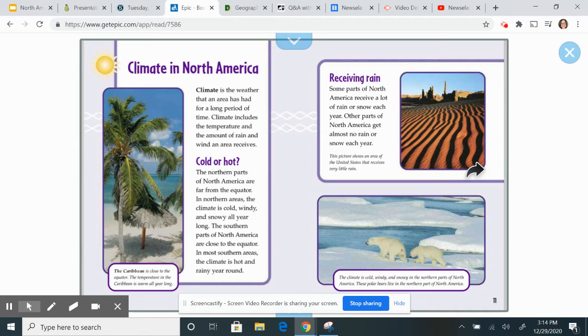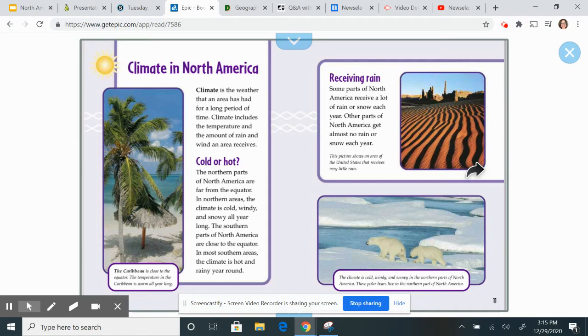Climate of North America. Climate is the weather that an area has had for a long period of time. Climate includes the temperature and the amount of rain and wind an area receives. Cold or hot. The northern parts of North America are far from the equator. In northern areas, the climate is cold, windy, and snowy all year long. The southern parts of North America are close to the equator. In most southern areas, the climate is hot and rainy year-round.